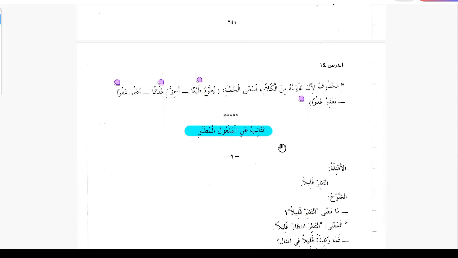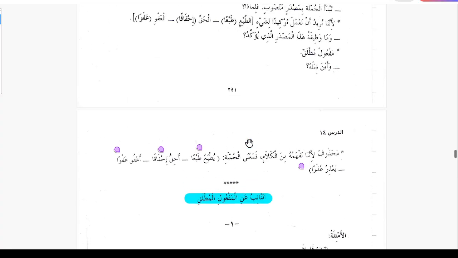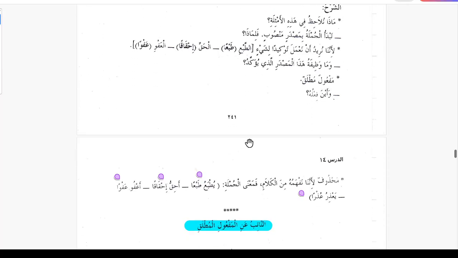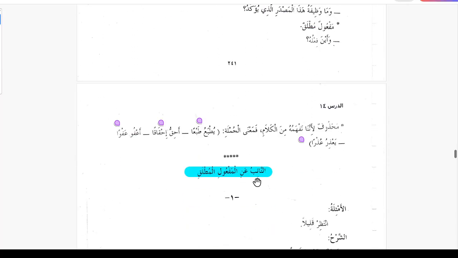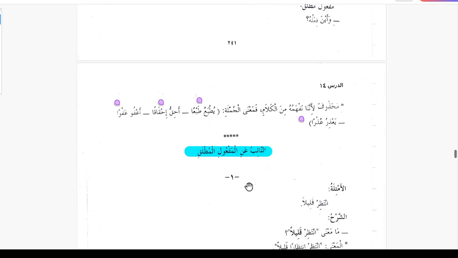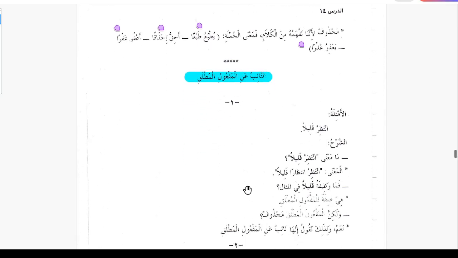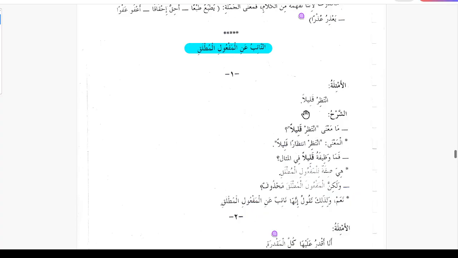And now this is about an-naibu anil maf'ul mutlaq, the deputy of the maf'ul mutlaq. Sometimes the maf'ul mutlaq is not there and some other word takes its place, which is called an-naibu anil maf'ul mutlaq. So let's go through some examples. Intazir qalilan, wait for me a little.